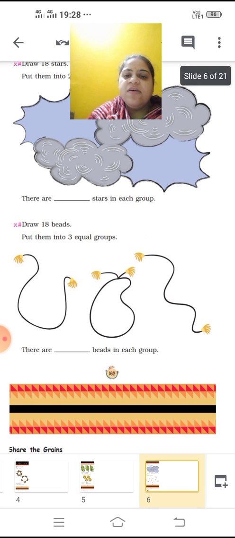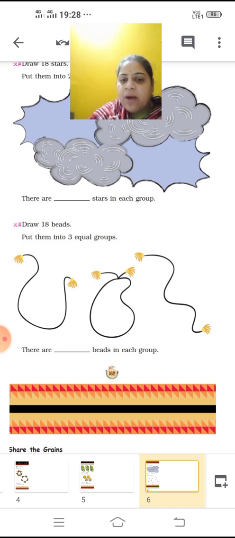Next we discuss if we have the total number of things, for example stars or beads we talked about, how are we going to divide them in equal groups? That number of things should be divided among each group.